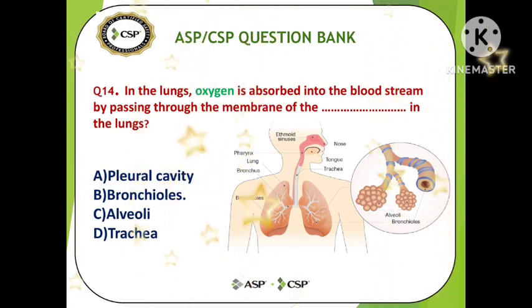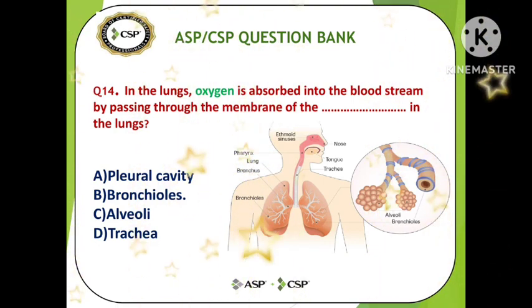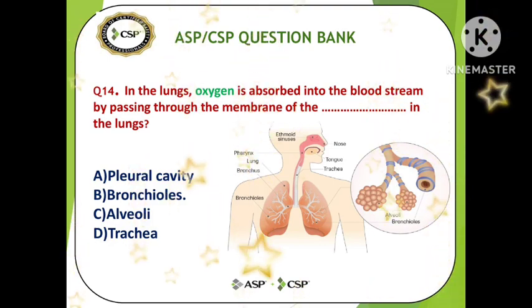In the lungs, oxygen is absorbed into the bloodstream by passing through the membrane of the dash in the lungs. So we need to identify the name of the membrane which is available in the lungs where oxygen is absorbed. Okay, there are 4 options, A, B, C, D. If you know the answer, please write in the comments. Okay guys, let's see the answer.